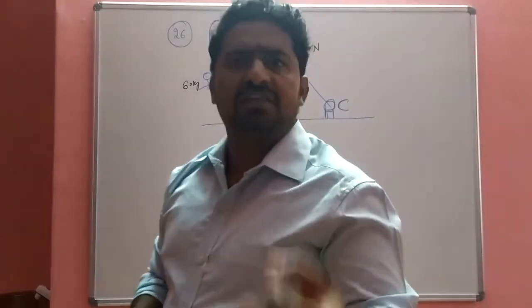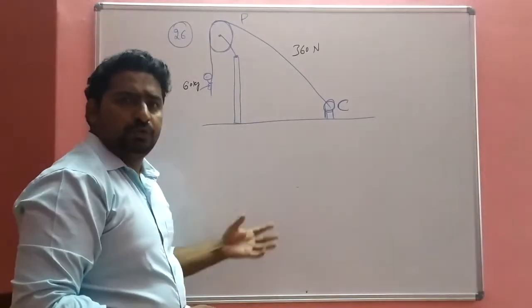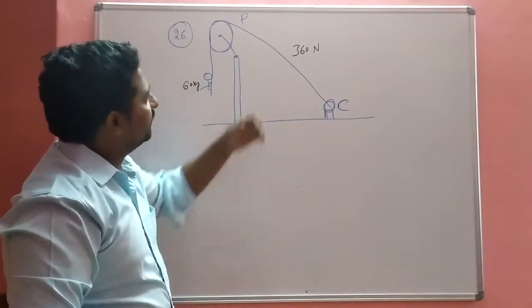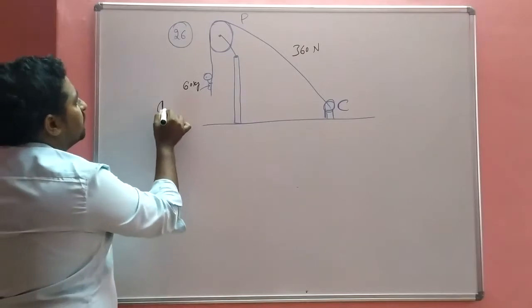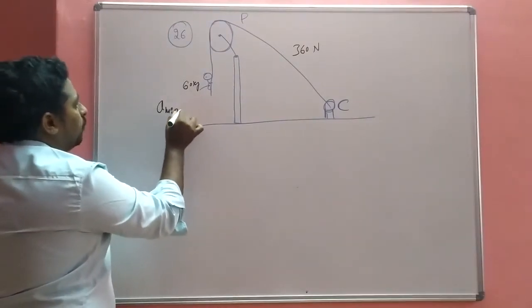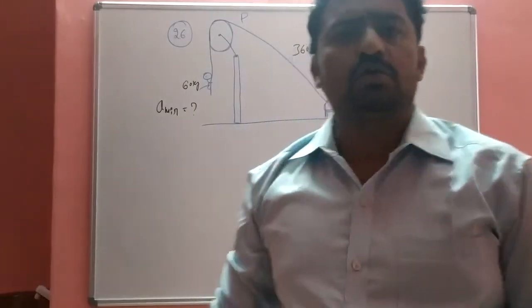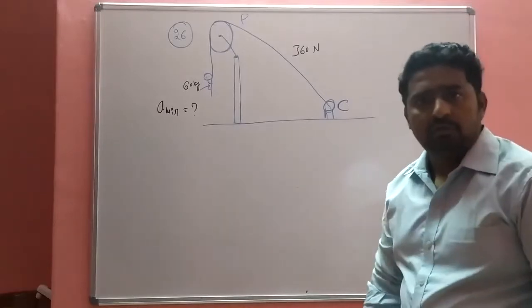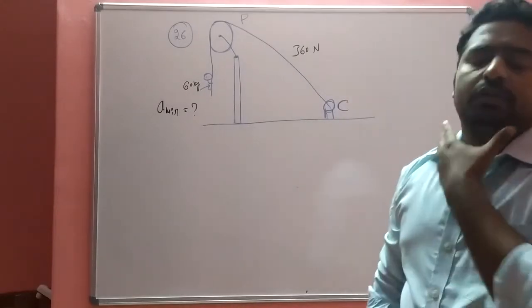The question asked in this problem: the monkey sliding down without breaking the wire, what is the minimum acceleration required to slide down without any damaging of the string? The breaking stress of the string is given as 360 Newton.